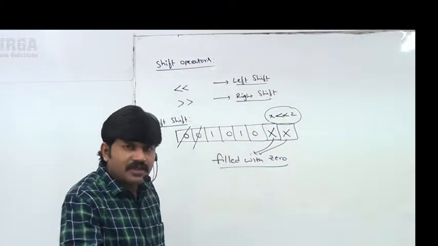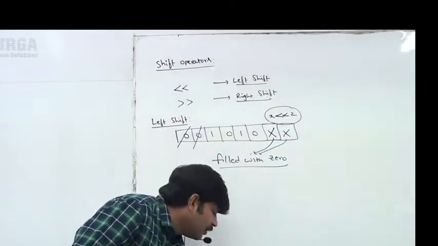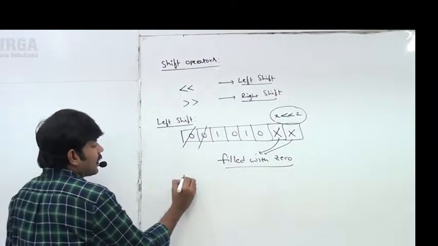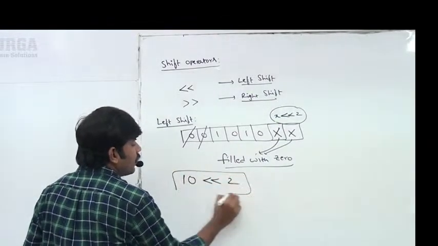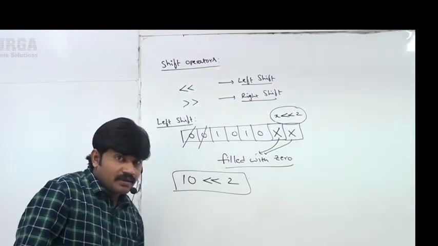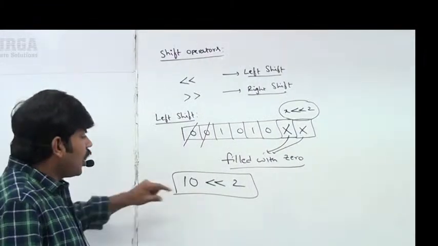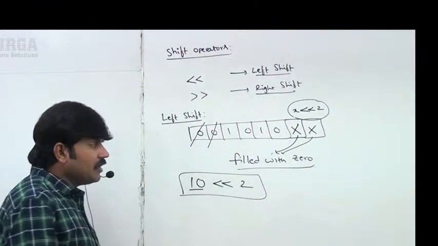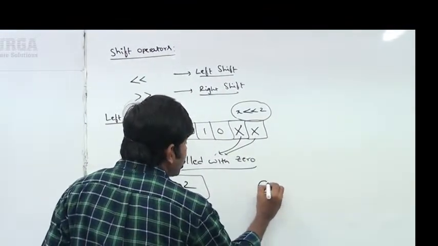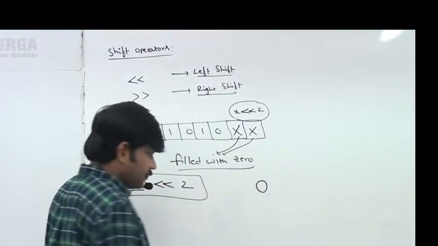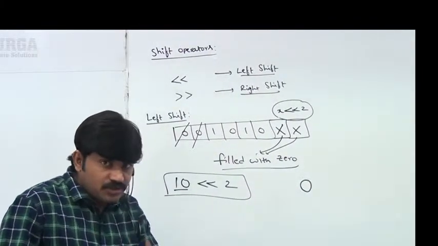Then what about right shift? I will explain with an example. First, let me go for a small example about this one. I am taking 10 left shift 2. What is the value? I don't know, I have to find. Can you please confirm how to represent this 10 in 32-bit representation? Observe carefully. Most significant bit is 0 because it is a positive number. 10 means positive number, most significant bit is 0.